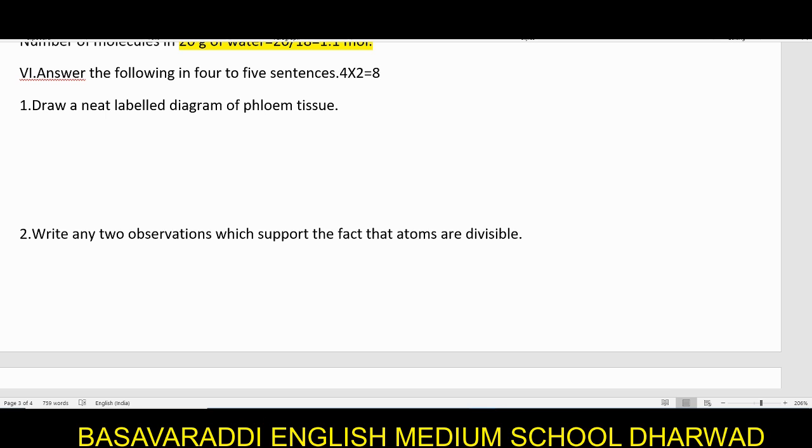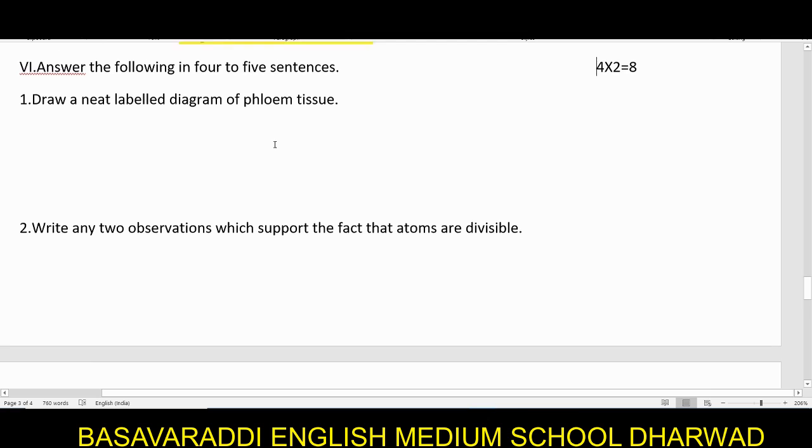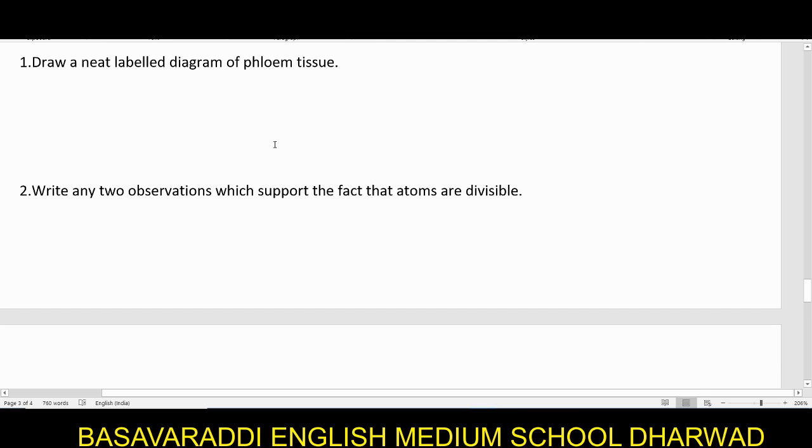There is no option for you here. You need to draw a very neat labeled diagram of phloem tissue. You have this phloem tissue in your textbook. So draw it neatly. As it is for 4 marks, drawing carries 2 marks, and labeling all the parts properly carries 2 marks.